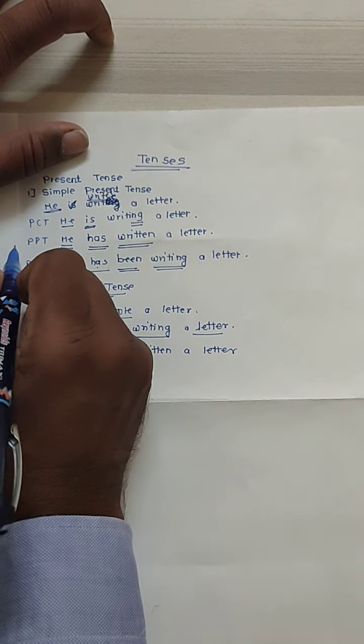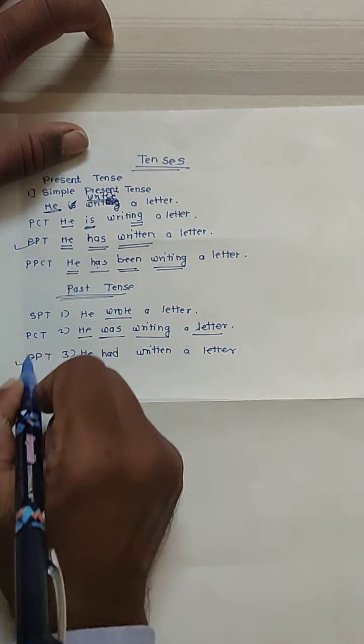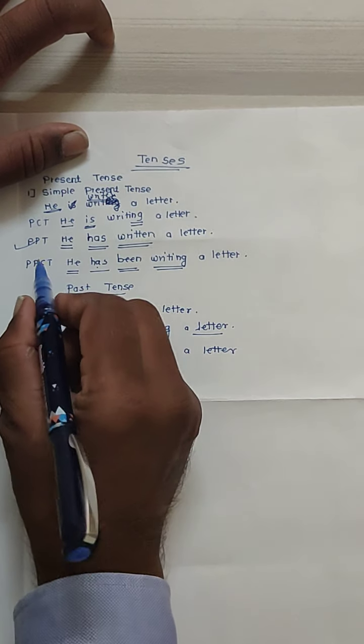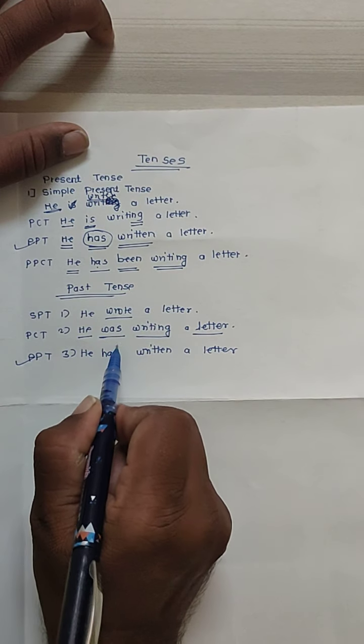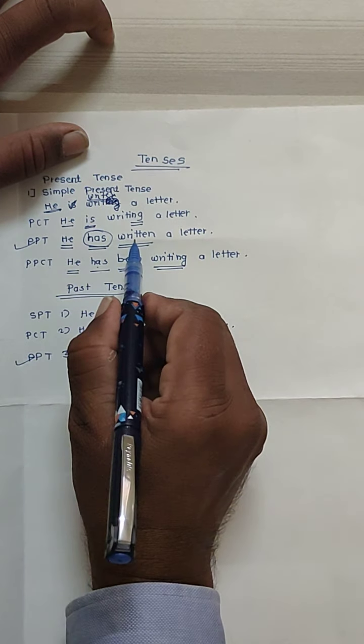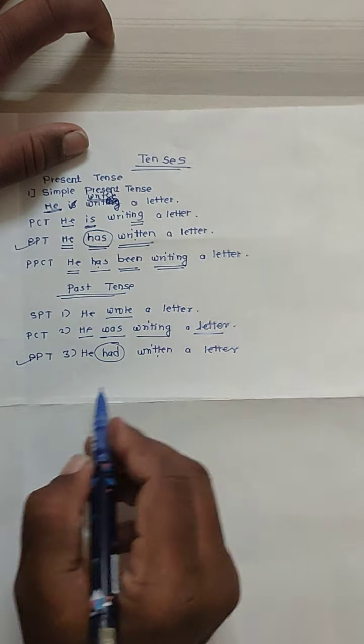So just look here at the third: present perfect and past perfect. The change is here has, there had. So written a letter is the same here.